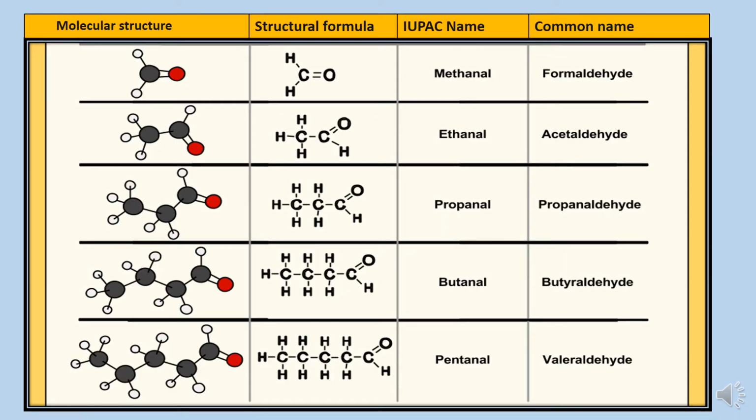Let us now discuss a few examples for the aldehyde functional group. The simplest aldehyde having one carbon atom is commonly named formaldehyde, and in IUPAC name it is methanal. The second compound, having two carbon atoms, is ethanal. For the third compound, having three carbon atoms and one aldehyde group, the name is propanal. For 4 carbon atoms it would be butanal, and for 5 it is pentanal. As the CHO group is a terminal group, it doesn't require indicating the position of this aldehyde group, as it is understood that it is present at the terminal end.